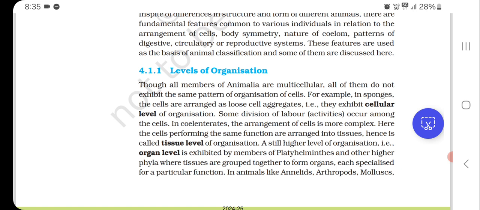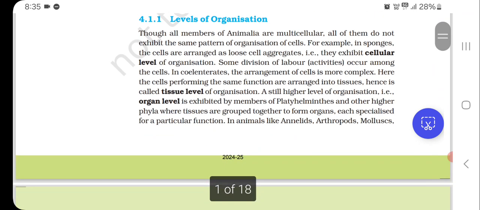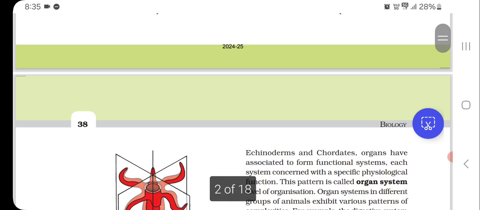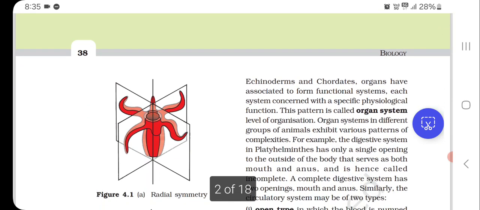A still higher level of organization, that is organ level, is exhibited by members of Platyhelminthes and other higher phyla, where tissues are grouped together to form organs, each specialized for a particular function. In animals like annelids, arthropods, mollusks, echinoderms and chordates, organs have associated to form functional systems, each system concerned with a specific physiological function. This pattern is called organ system level of organization.